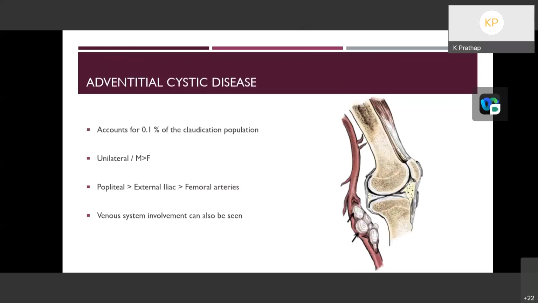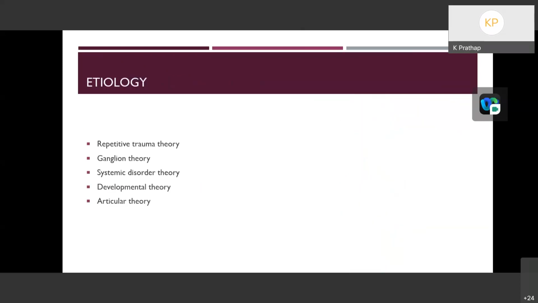The next entity is adventitial cystic disease, which accounts for 0.1% of the claudication population, which is usually unilateral with a male predominance. The arteries most commonly involved are the popliteal artery, followed by the external iliac and the femoral arteries. Venous system involvement can also be seen, but it is rare. There are various etiologies which are attributed to adventitial cystic disease.